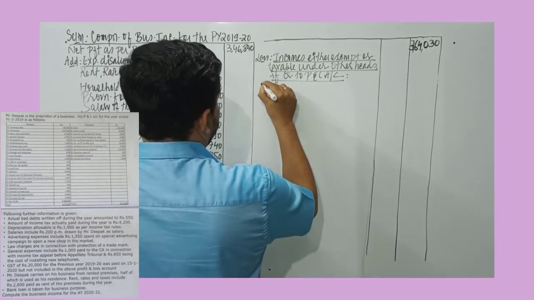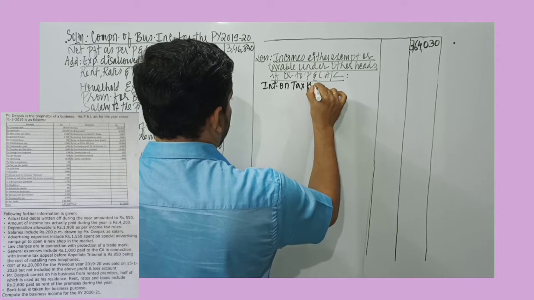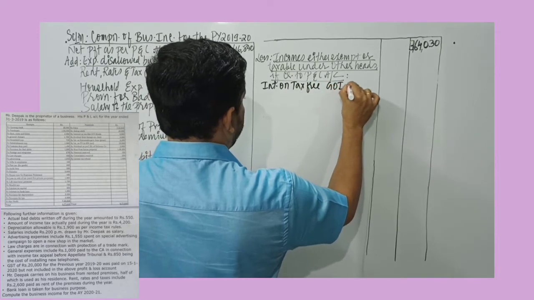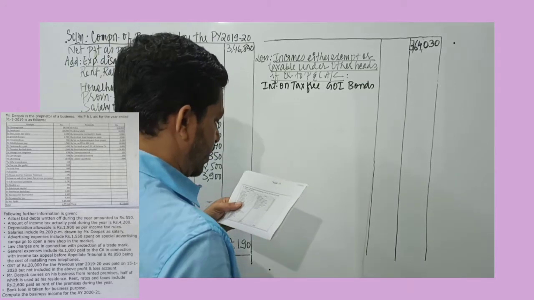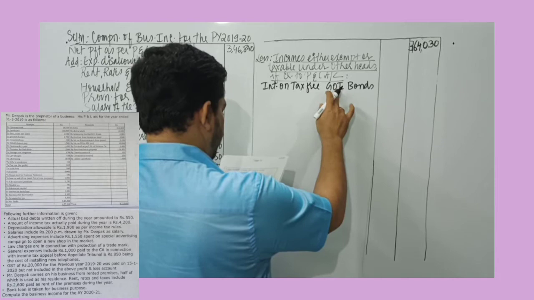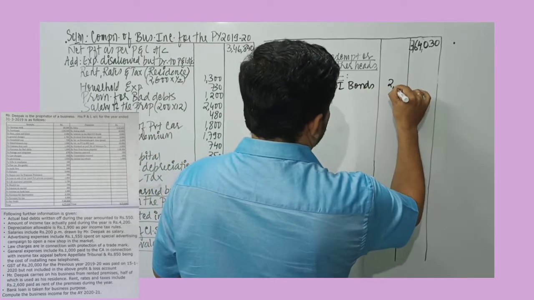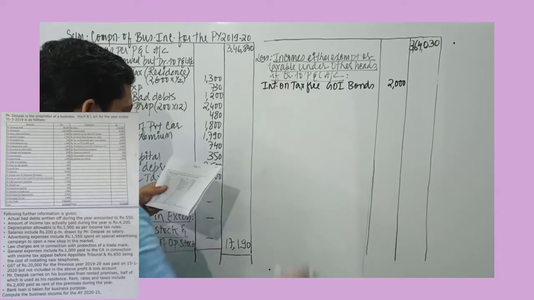Then we have interest on tax-free Government of India bonds. Now remember, this is taxable under the head other sources. Or tax-free Government of India is given, this is an actually exempt income. So this is credited to profit and loss account, profit has increased, so it must be deducted.